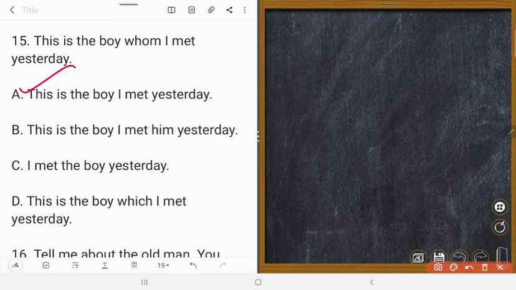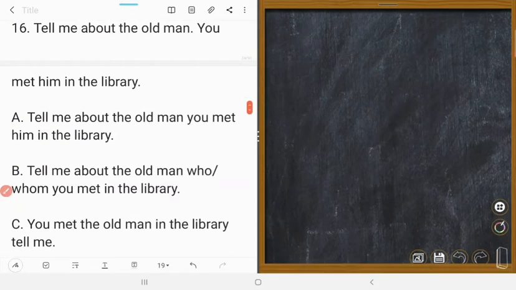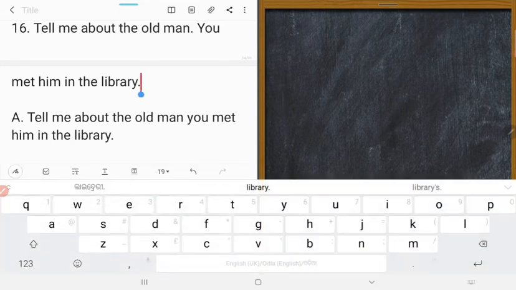Whom can be omitted. The use of whom is optional in this case. You can write it or not. Next one is: tell me about the old man. You met him in the library. So tell me about the old man. Old man is related to him.